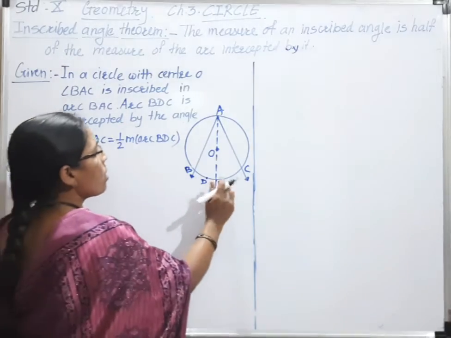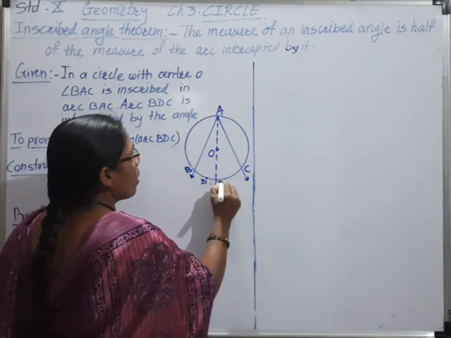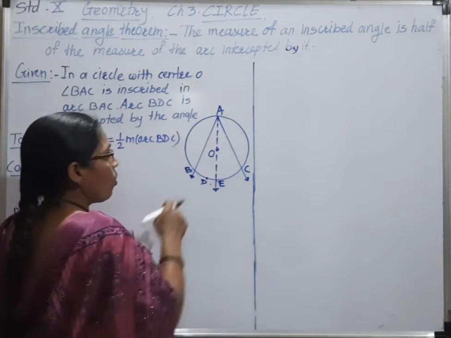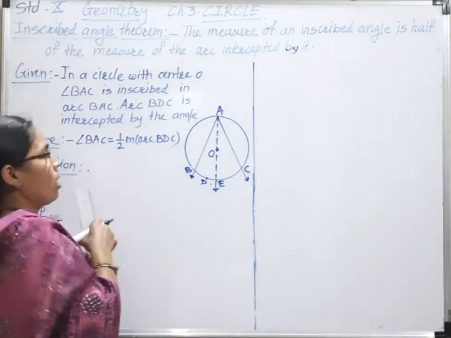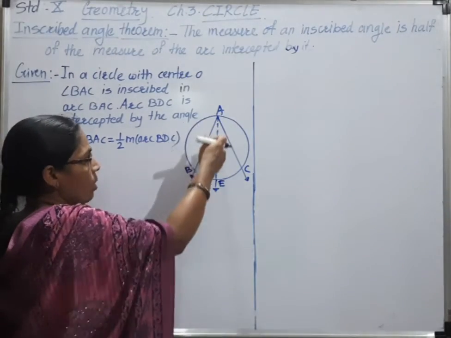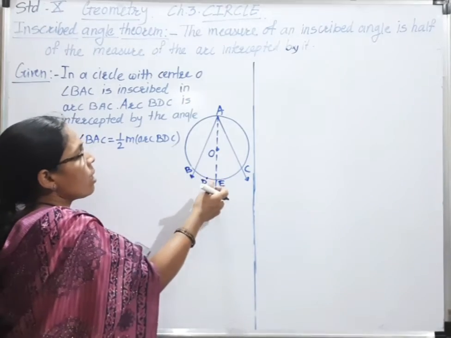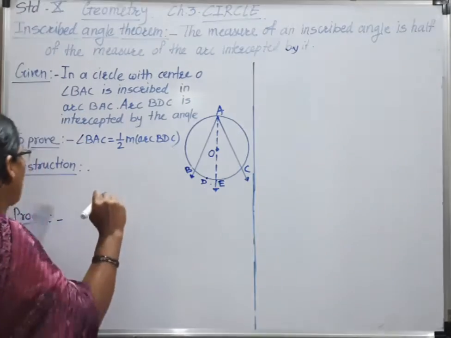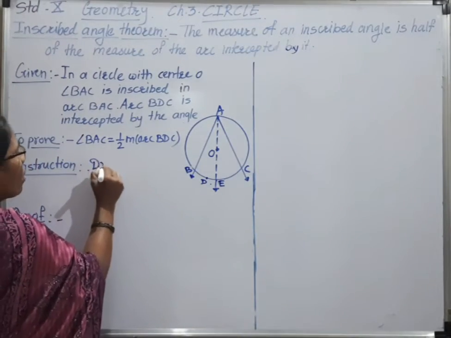This is ray AO, and if we extend it, then it intersects the circle at point E. So this only we have to write here.